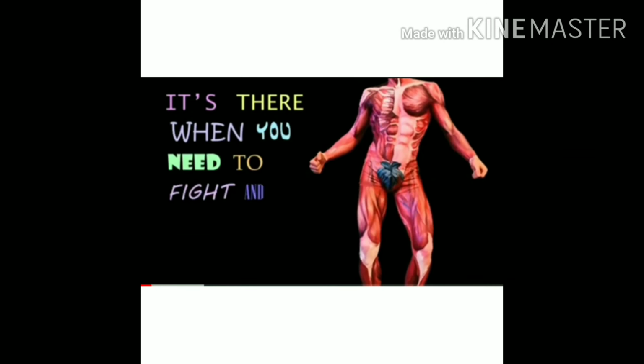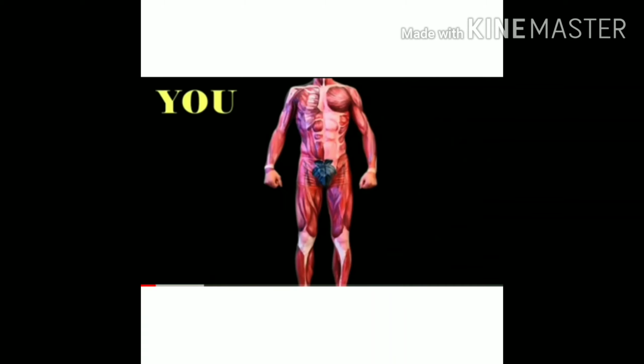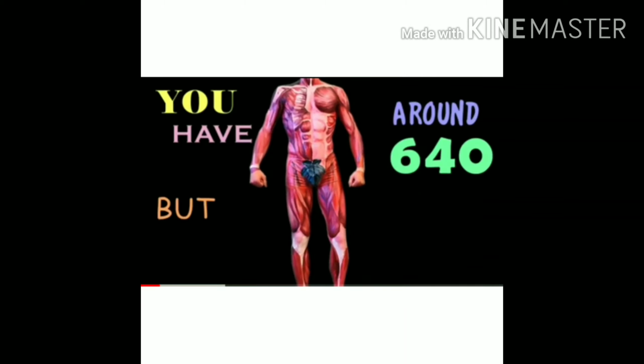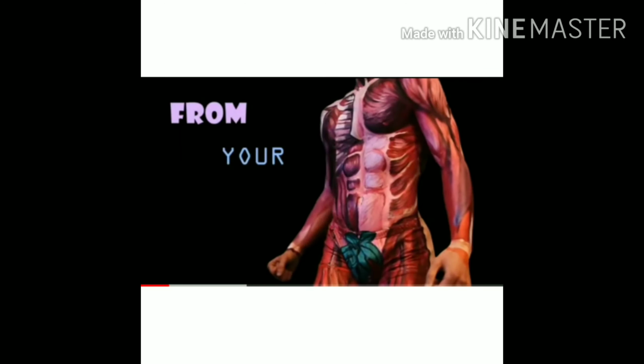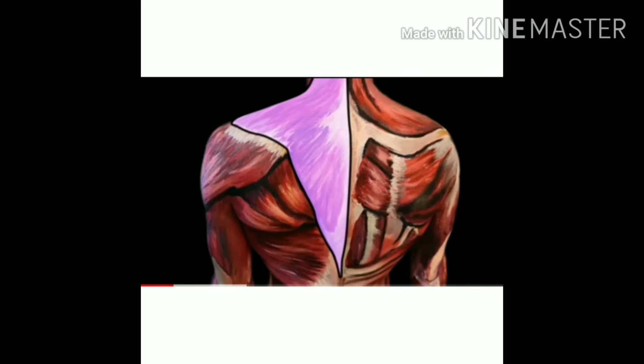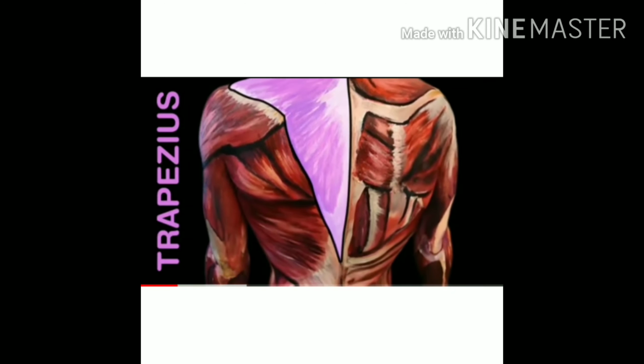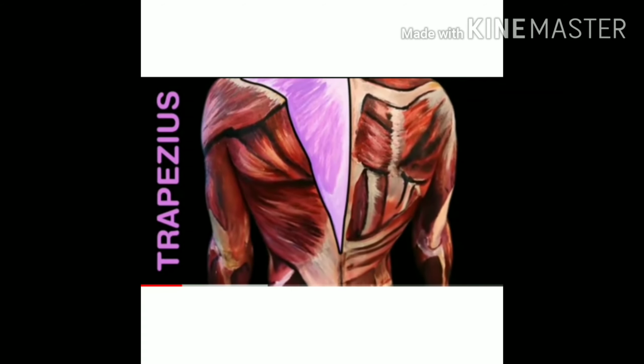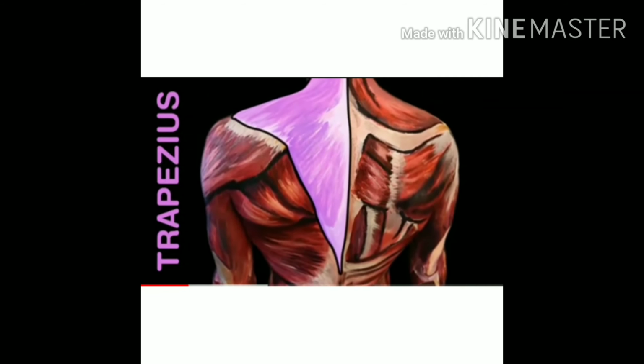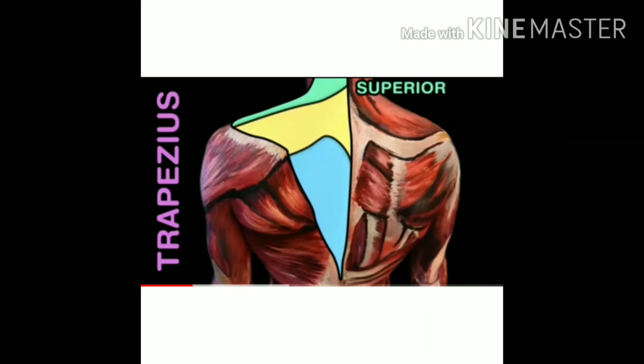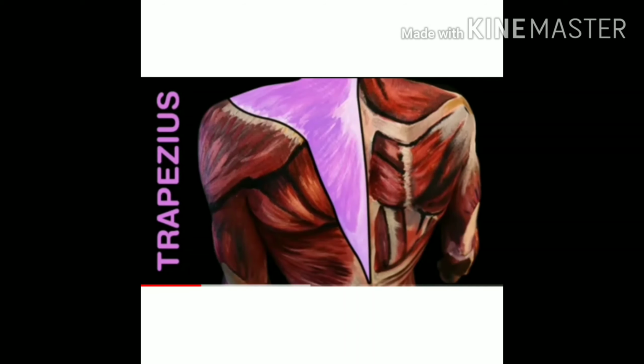Now let's understand our muscular system. We have around 640 muscles in our body. Our muscles help us to move. For the movement, we have the trapezius. You can see the color of the muscle. The pink color denotes the trapezius muscle, which has a superior, middle and inferior part.